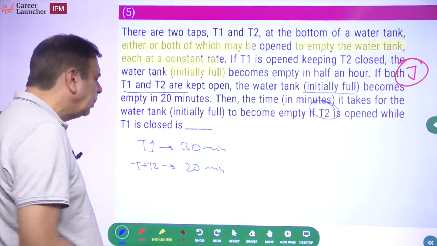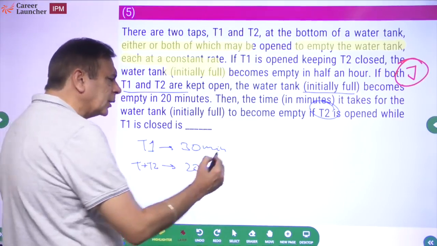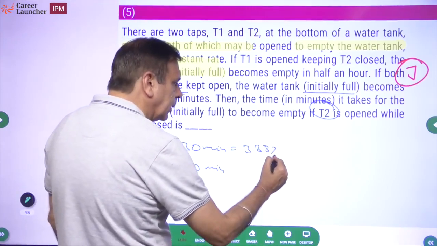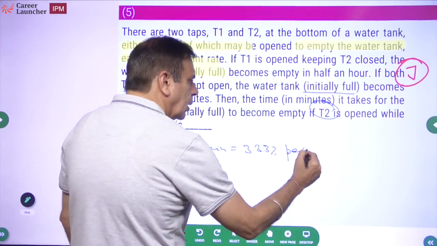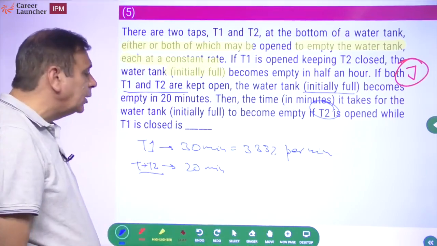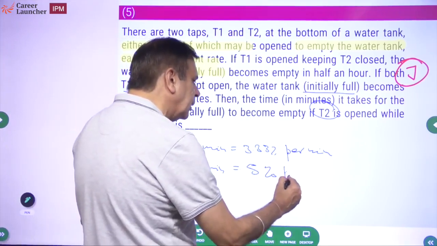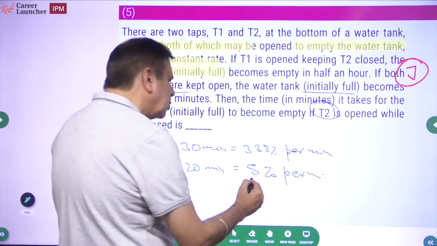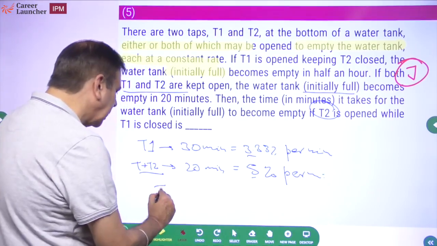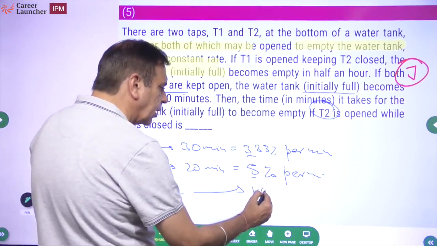However, a faster method would be this. T1 empties the tank in 30 minutes. Okay, so what is it doing? It is emptying at the rate of 3.33% per minute. Right? T1 plus T2 together empty the tank in 20 minutes. That means together they will empty the tank at the rate of 5% per minute. So 5% is happening together. 3.33 is happening because of T1. That means T2 will give how many? 5 minus 3.3, 1.66% per minute.